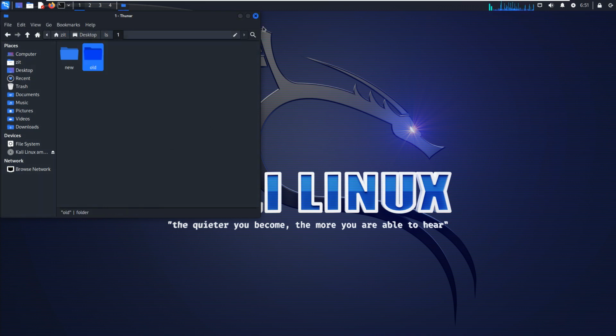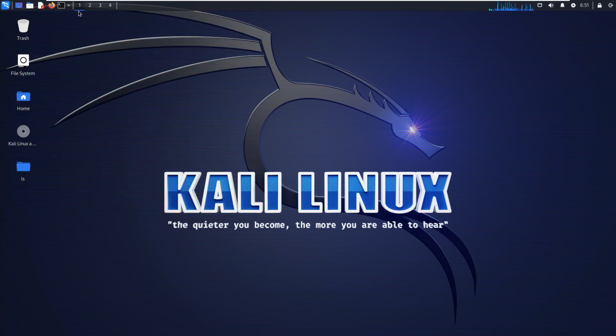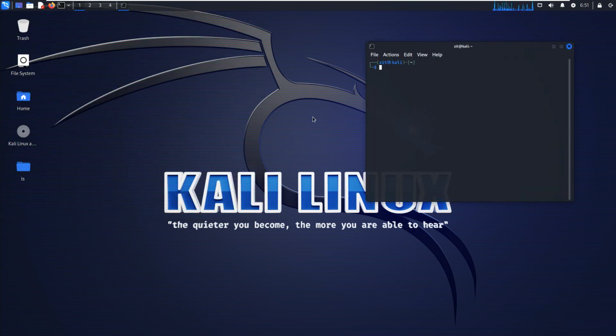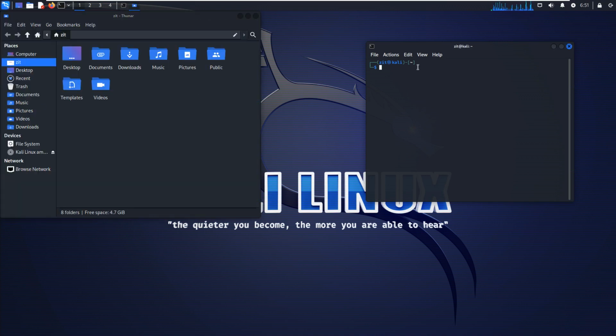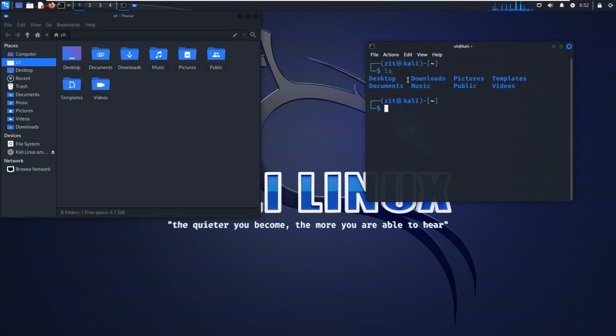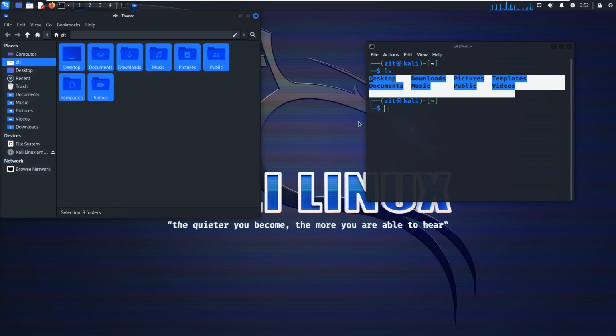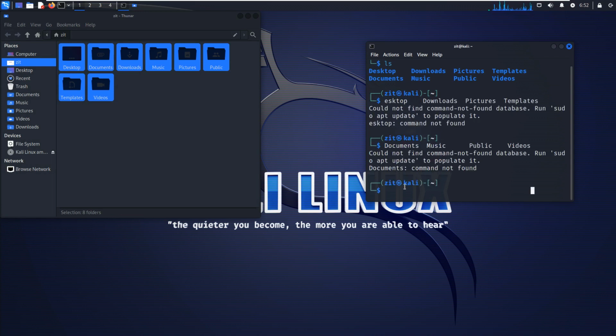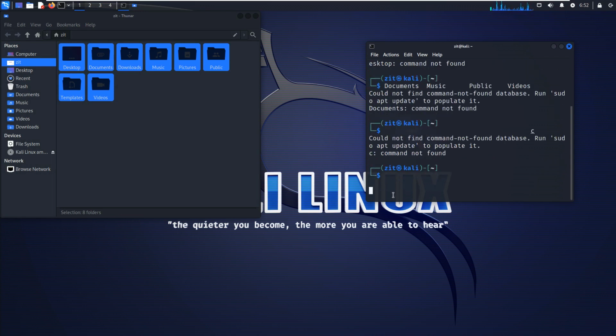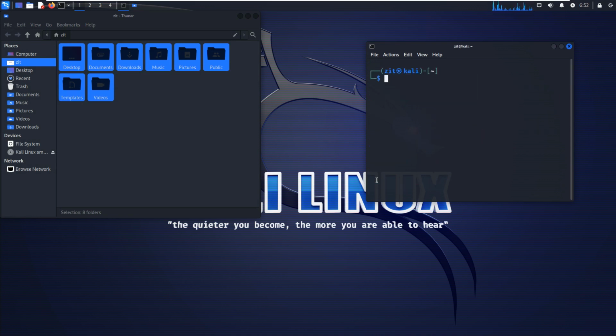They are directories. I told you that whenever we open the terminal, by default we are in the home directory. We are here now. This symbol shows us that we are in the home directory. Just the ls command will show us what is inside it. See, there are the subdirectories inside the home directory.